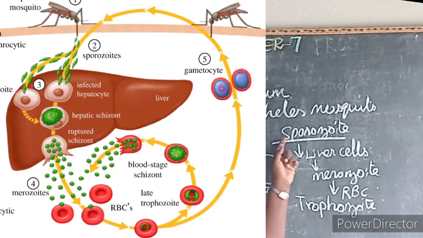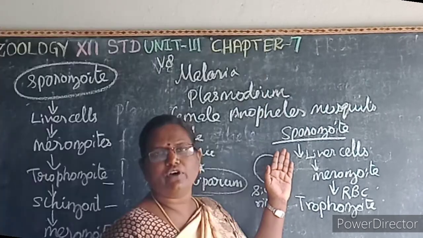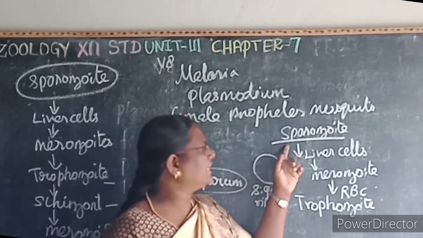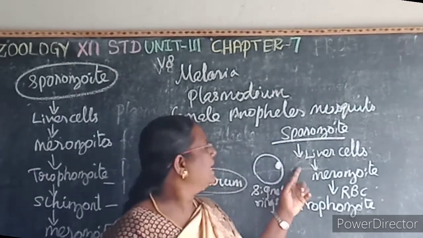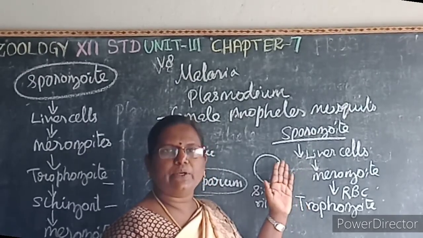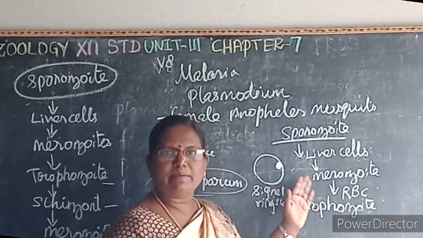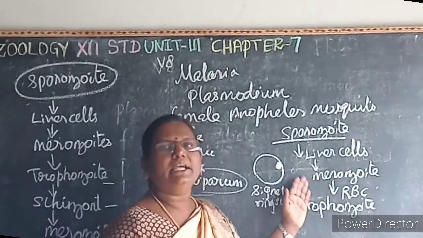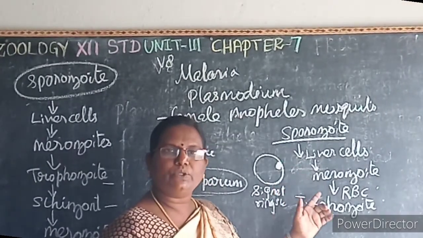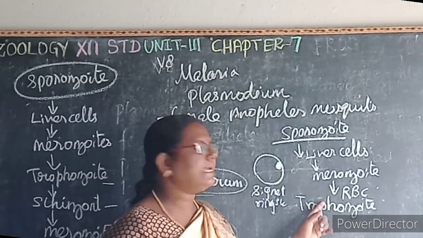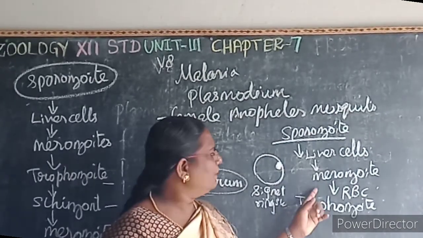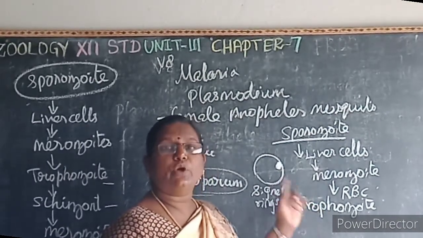Is it clear? First, the sporozoite enters the bloodstream. As it circulates with the bloodstream for about half an hour, the sporozoite then enters the liver cells. Inside the liver cells, it undergoes division and forms merozoites. Once it produces merozoites, it ruptures the liver cells and then enters the RBCs. Inside the RBCs, the merozoite grows as a trophozoite.